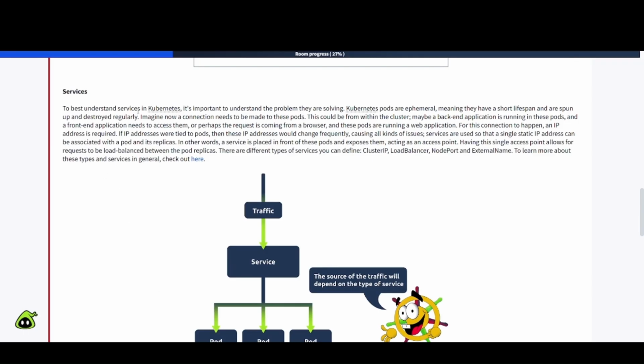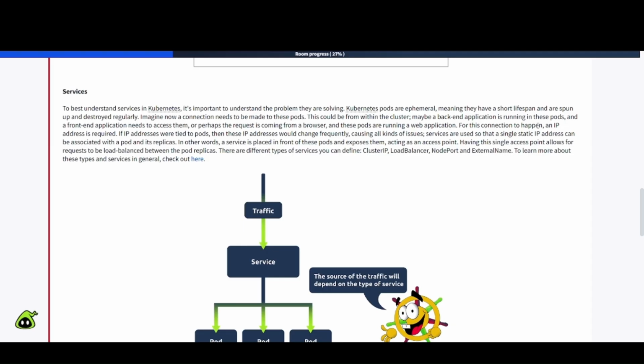Services. To best understand services in Kubernetes, it is important to understand the problem they are solving. Kubernetes pods are ephemeral, meaning they have a short lifespan and are spun up and destroyed regularly. Imagine now a connection needs to be made to these pods. This could be from within the cluster. Maybe a backend application is running in these pods and a front-end application needs to access them. Or perhaps the request is coming from a browser and these pods are running a web application.